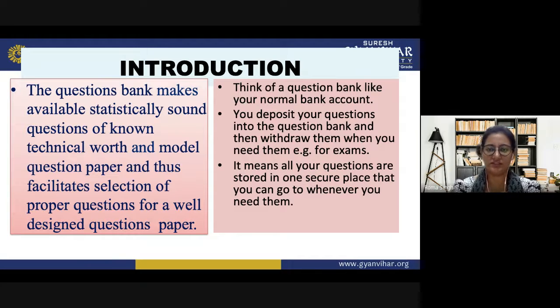So you can think of a question bank like your normal bank account. You deposit your questions into the question bank and then withdraw them when you need them. For example, for the exams, you are withdrawing the questions from the bank. So it means all your questions are stored in one secure place that you can go to wherever and whenever you need them. So whenever you want to practice, you have a question bank.